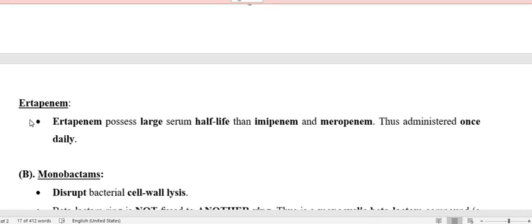Ertapenem's antibacterial activity is not like imipenem and meropenem. But the benefit this ertapenem has is that its half-life is longer. Because the half-life of this drug is longer, this drug can be used once daily. So this is a very, very important point. So the last one under the carbapenem drugs is ertapenem.